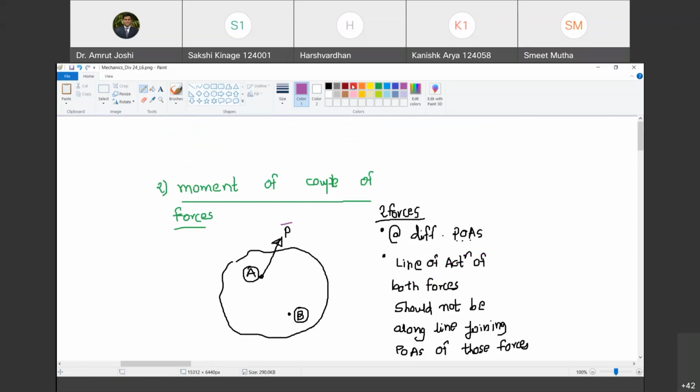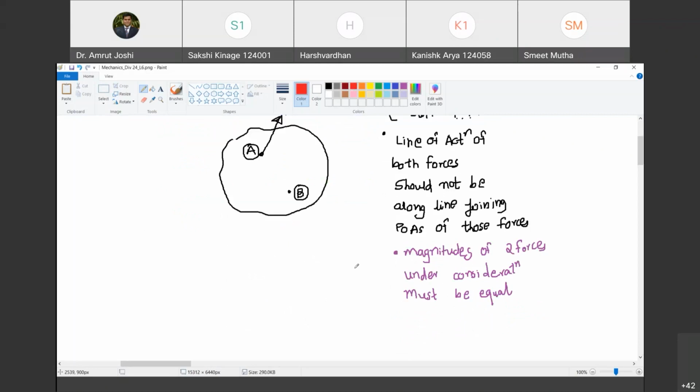That means the other force that I am going to draw at point B must have the same magnitude as the magnitude of P bar. I am not saying anything about direction. Are you with me? Yes, sir.